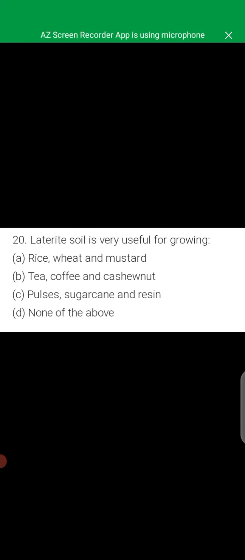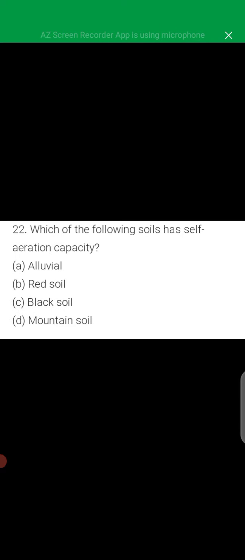Next question is, laterite soil is very useful for growing tea, coffee and cashew nut. Black soil is deficient in phosphoric contents.